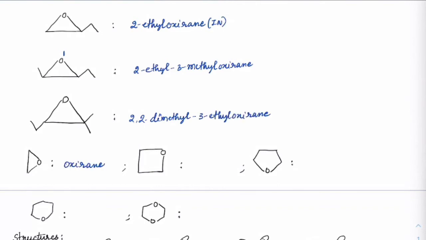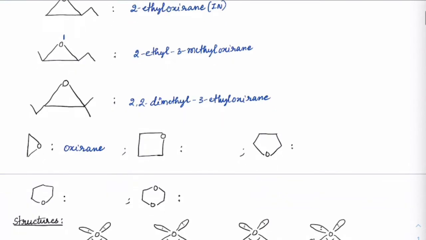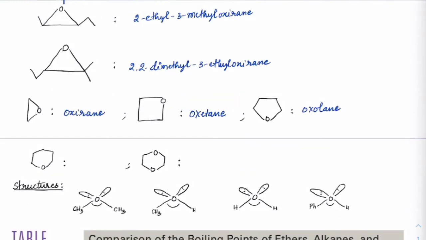Just like how we are writing this as oxirane, if you have a four-membered cyclic ether which is forming, it is called oxetane. If it is 5-membered, it is called oxolane. If it is a 6-membered ring, it is oxane. If there are two oxygen groups here, so you can see on the 1,4 positions we have oxane, that's why it is called 1,4-dioxane.